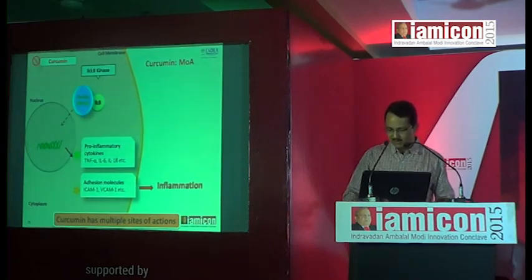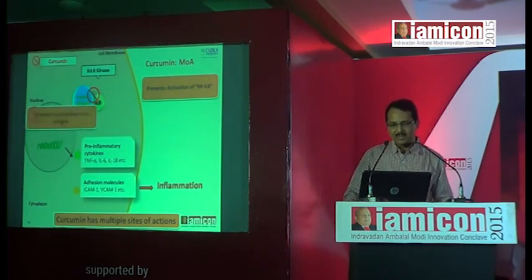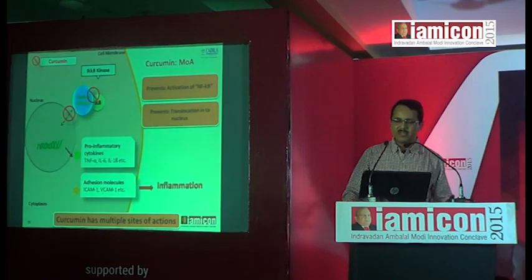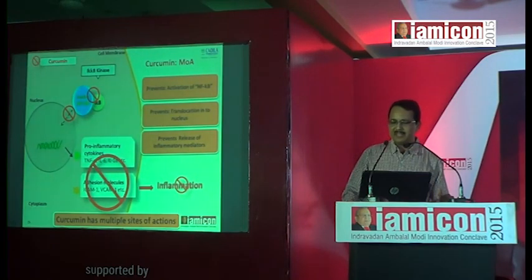So we have one option like curcumin, which can inhibit nuclear factor kappa beta on different pathways. It prevents the activation of nuclear factor kappa beta by inhibiting phosphorylation of the inhibitor of kappa beta kinase enzyme. It also prevents translocation of nuclear factor kappa beta into the nucleus. So it prevents the release of inflammatory mediators. So it has multiple sites of action.